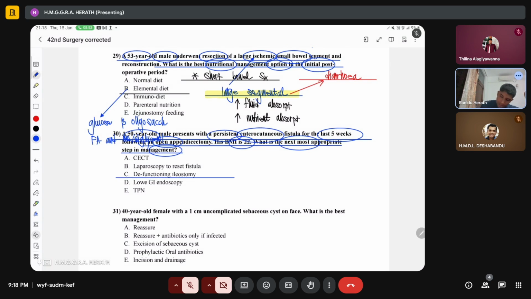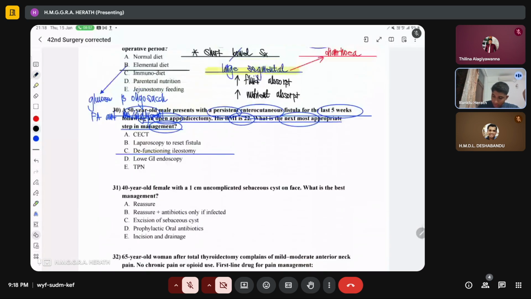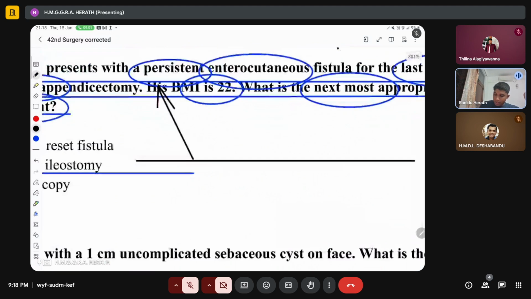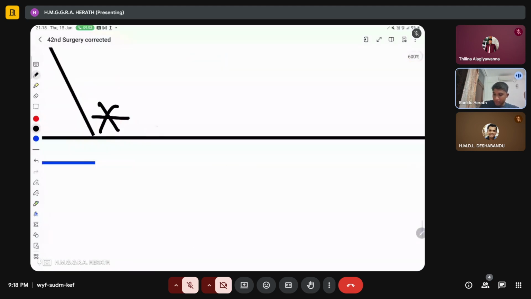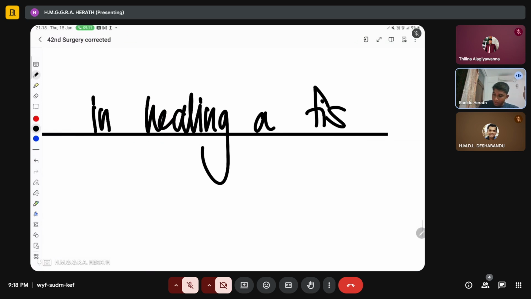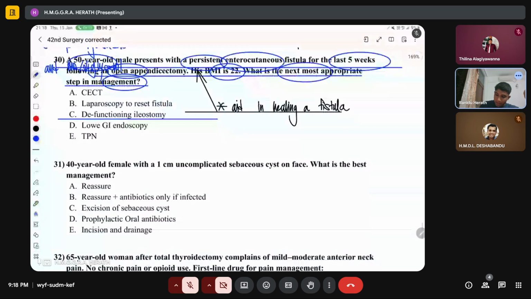Okay. And then, there are certain features which aid healing in a fistula, right? So what are the things that aid healing in a fistula? If the blood supply is adequate, it will heal well, right?